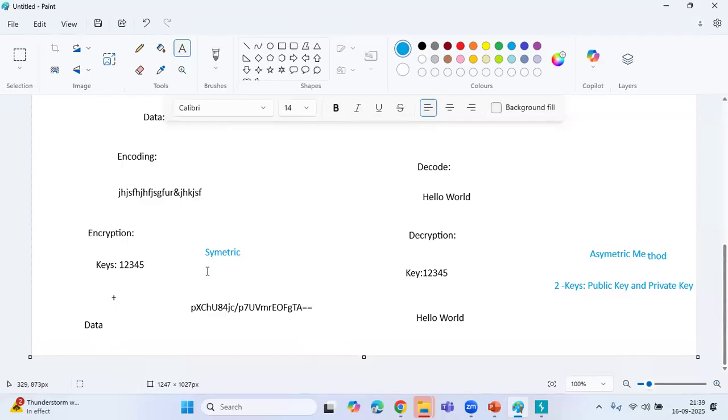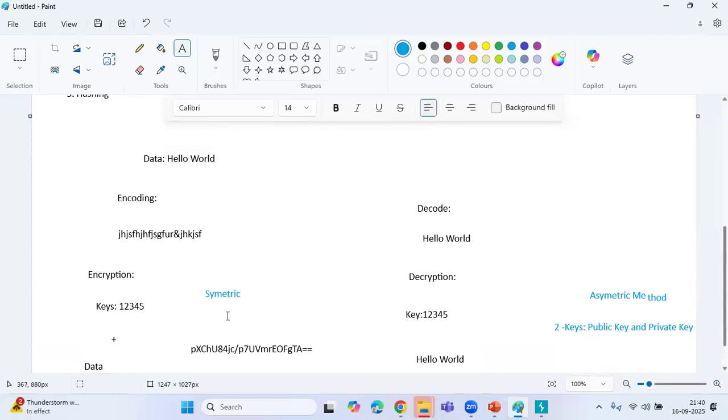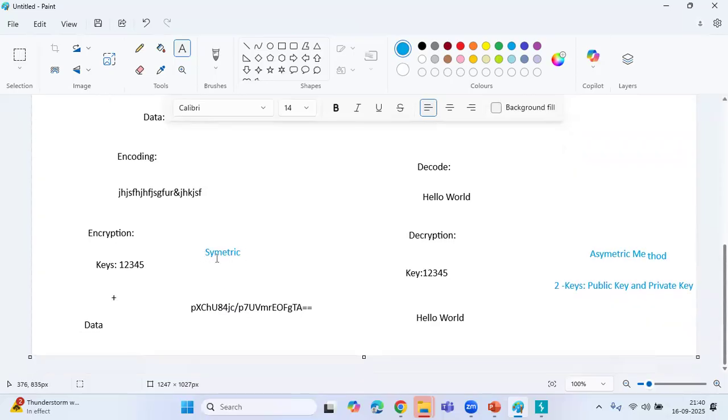Again, it works in two ways: the symmetric method and the asymmetric method. In the symmetric method, we use one key for encryption, and the same key for decryption as well. In the asymmetric method, we use one key for encrypting the plain text into ciphertext, and to decrypt we use another key, the private key. So that is the main difference between symmetric and asymmetric.